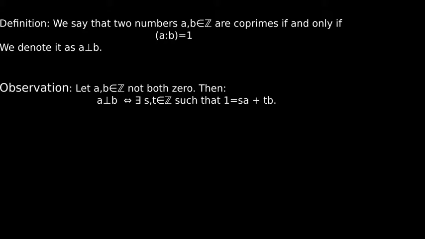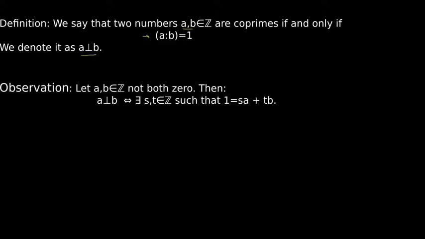Let's start this video with a definition. We say that two numbers, a and b, two integers, are coprimes if and only if the greatest common divisor among them is 1. When we have two coprime numbers, we're gonna write it as this: a, the symbol, b.